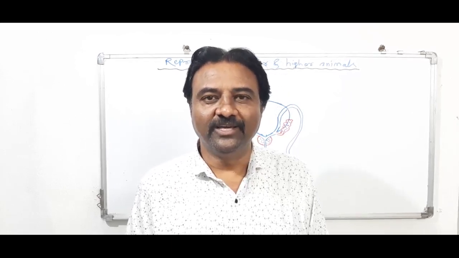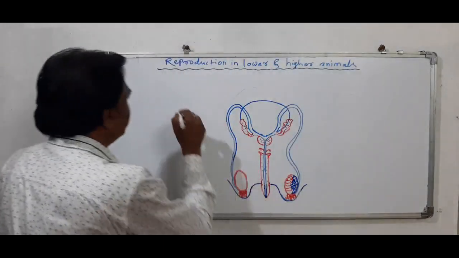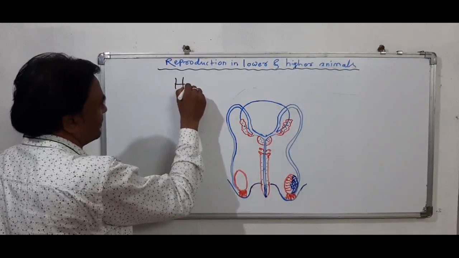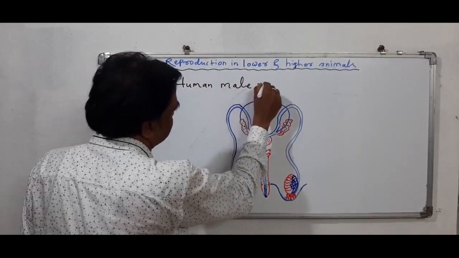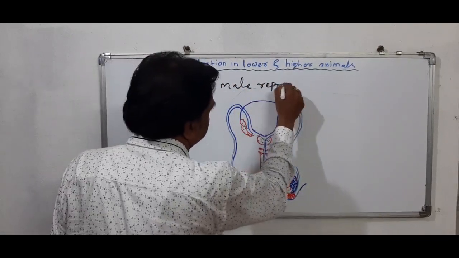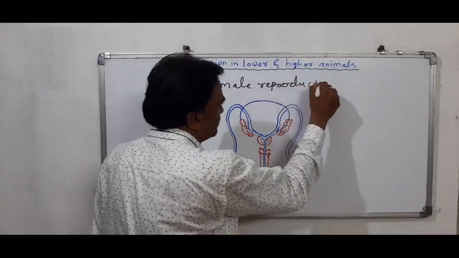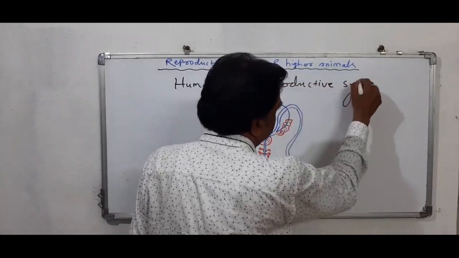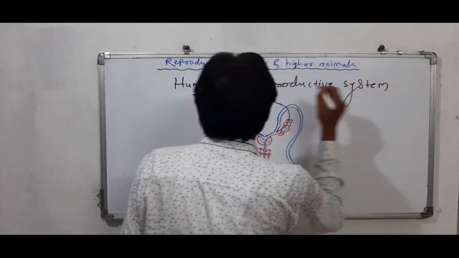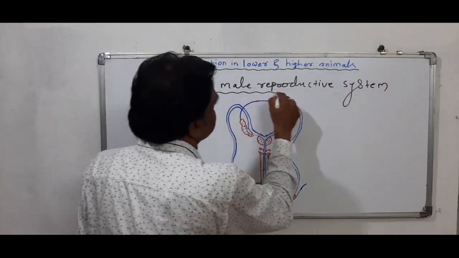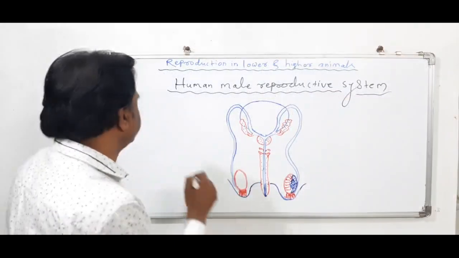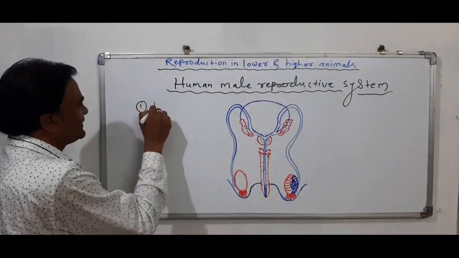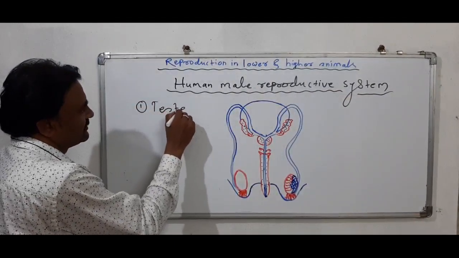So today we are going to learn human male reproductive system. Simply, human male reproductive system consists of four main parts. Number one, testes.